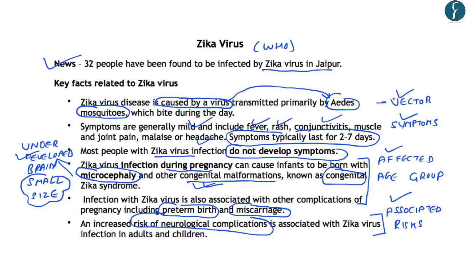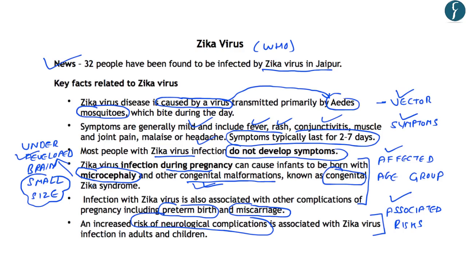So the key facts that emerge from this discussion are that it is caused by a virus which is transmitted by the Aedes mosquito. Symptoms are given here, which include fever, rash, headache, etc. Further, most people who are infected with Zika virus do not develop symptoms. However, it can become dangerous during the times of pregnancy. And this leads to microcephaly, which is represented by underdeveloped brain and small size of head of the newborns.